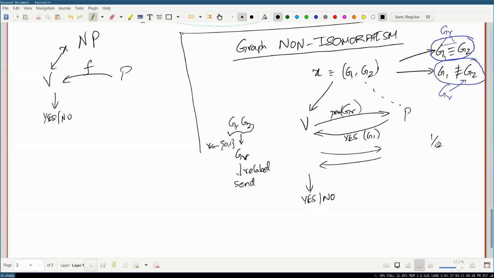If you keep repeating it, then the probability that the prover escapes every time, gets the right guess every time, is going to be (1/2) to the power T, where T is the number of iterations, okay? And you can repeat this a large number of times, making this probability really small, okay? Not zero, okay? But the verifier will be able to tell with extreme certainty that the prover is wrong. Not 100%, but almost extreme.